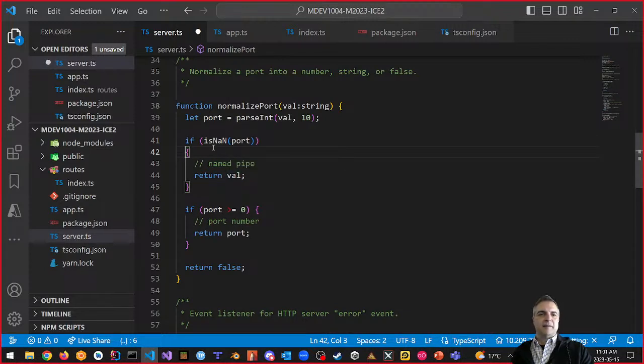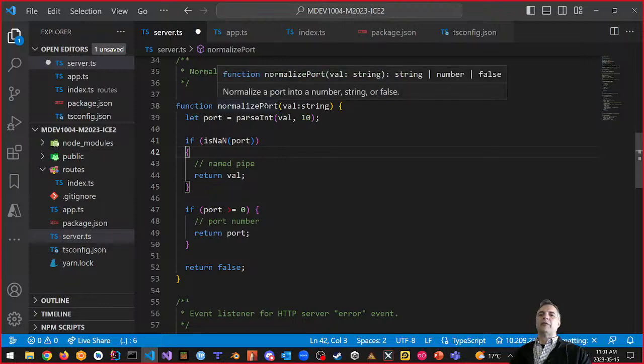If port is greater than 0, return the port. That's what it does, okay? Either way, it returns false. So this normalizedPort returns one of three things: a string, a number, or false.